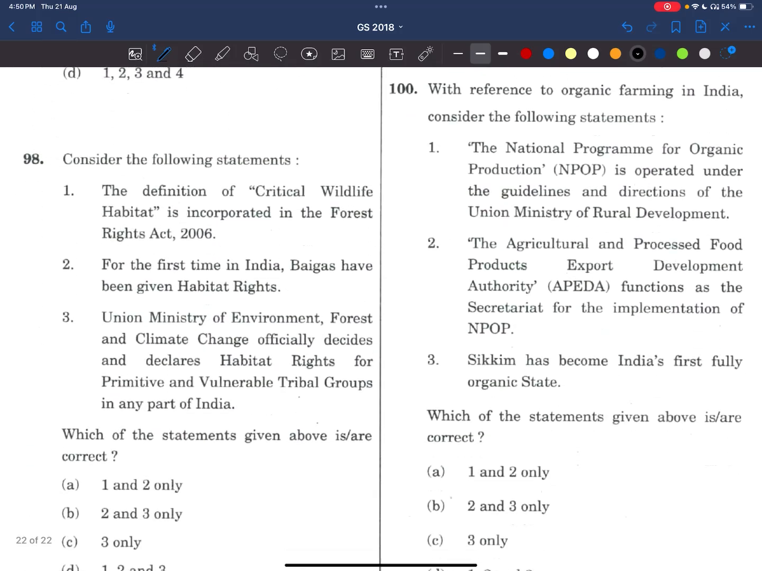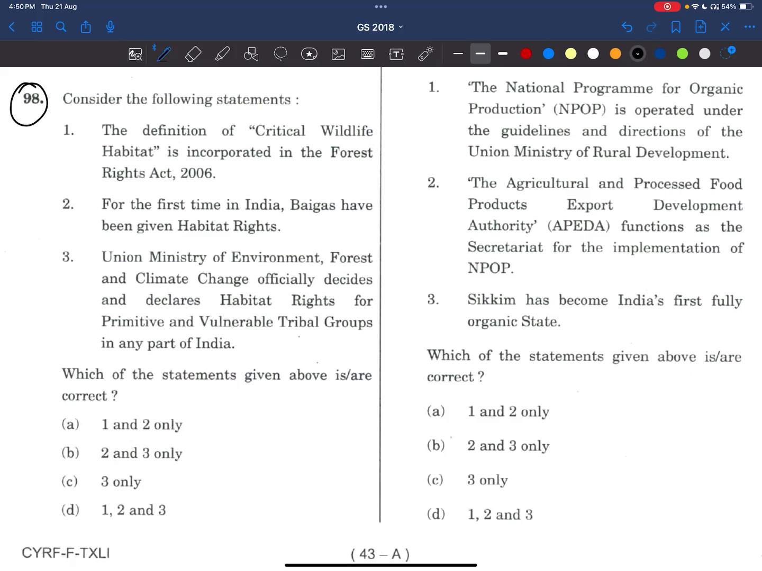Coming to the 98th question, consider the following statements. The definition of critical wildlife habitat is incorporated in the Forest Rights Act. Yes, it was incorporated. The main purpose of the Forest Rights Act is to define critical wildlife habitat and to give rights to traditional forest dwellers. Now, for the first time in India, Baigas have been given habitat rights. Yes, these people were given habitat rights. The third statement says the Union Ministry of Environment, Forest and Climate Change officially decides and declares habitat rights. Hence, it is not the Environment Ministry, it is the Ministry of Tribal Affairs.